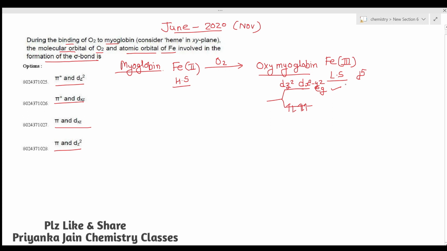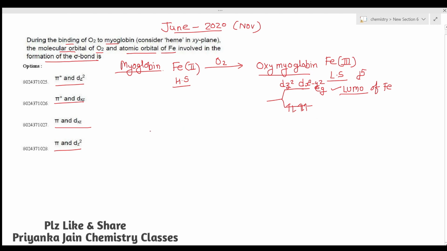These orbitals are actually the pi star orbitals. These orbitals actually are the eg orbitals, so this will be called the lowest unoccupied molecular orbitals. These are the lowest unoccupied molecular orbitals of iron, into which electron density can be donated. There will be a donation, because there is a bond formation. So this is the lowest unoccupied molecular orbital of iron.